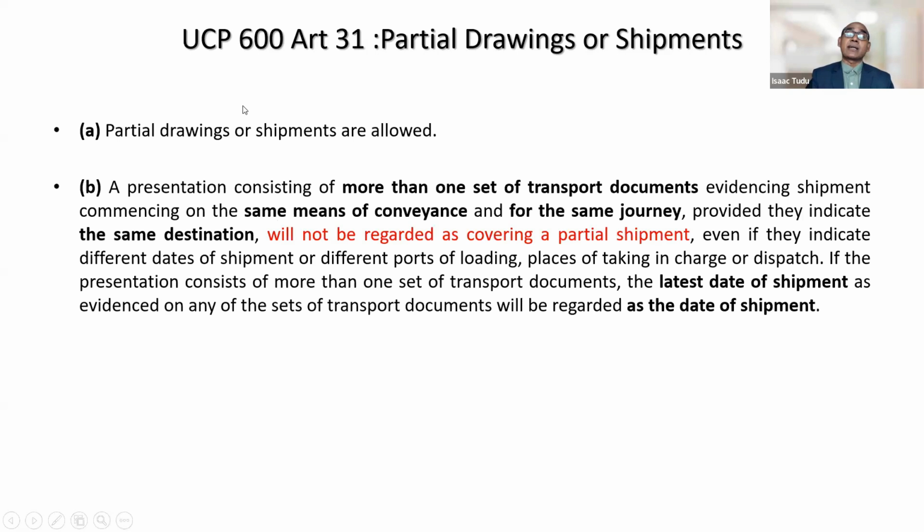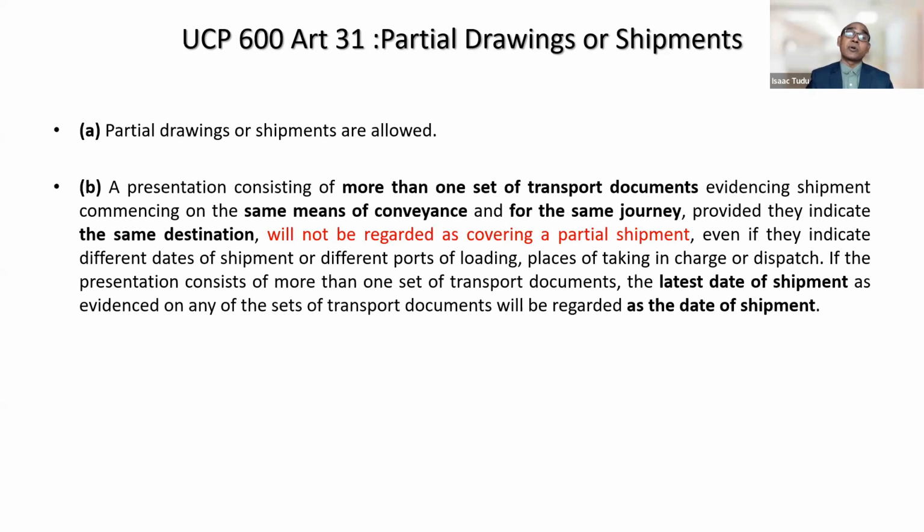So you can see that the first part of UCP Article 31B talks about the case which is not a partial shipment. It says a presentation consisting of more than one set of transport documents. What does it mean? It means you have the presentation, and within that presentation, maybe you have two different sets of bill of lading, or two different sets of airway bill, or maybe lorry receipt. So you have received more than one set of transport documents.